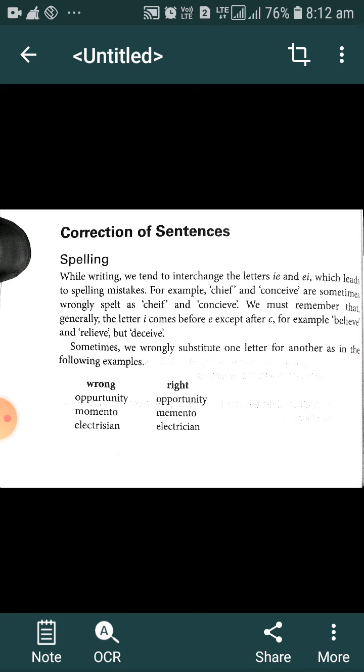CHEIF, this is wrong spelling, and CONCIEVE, this is also wrong spelling.